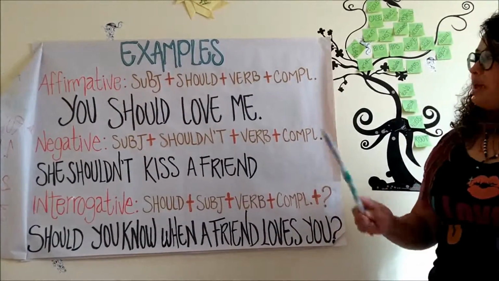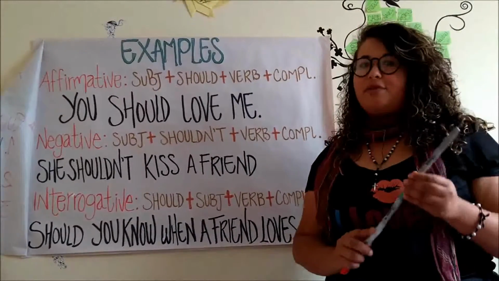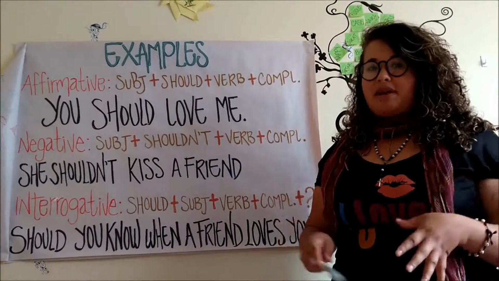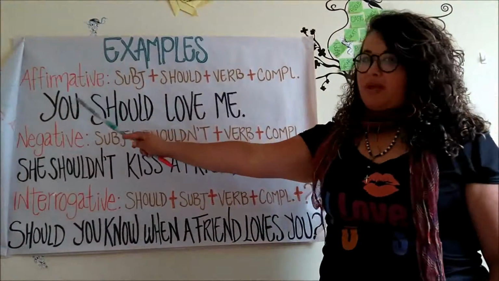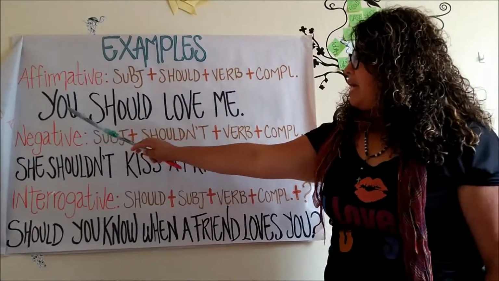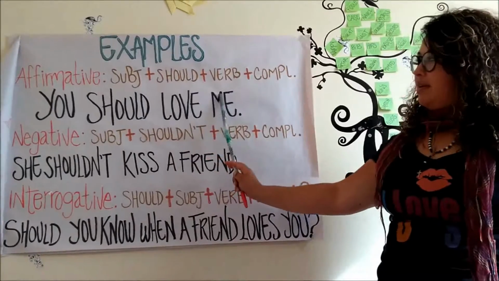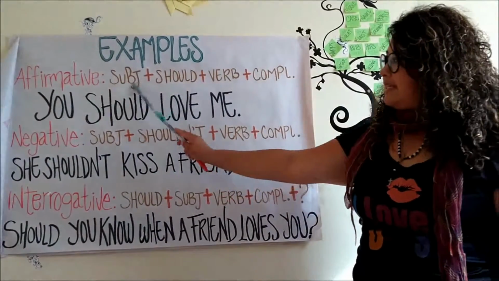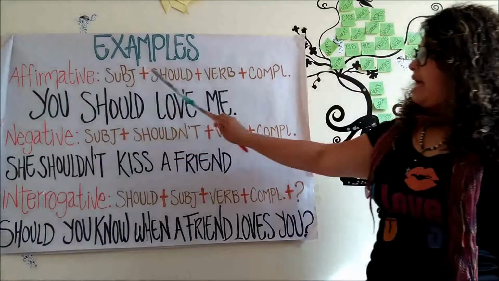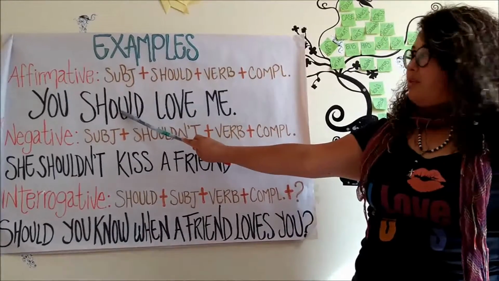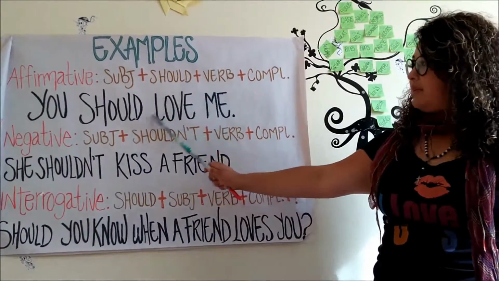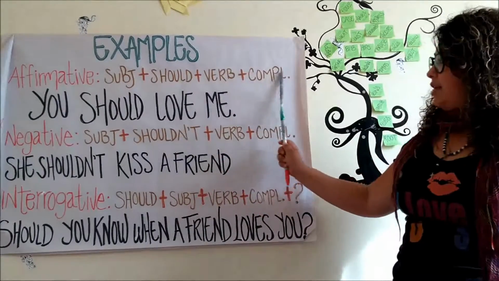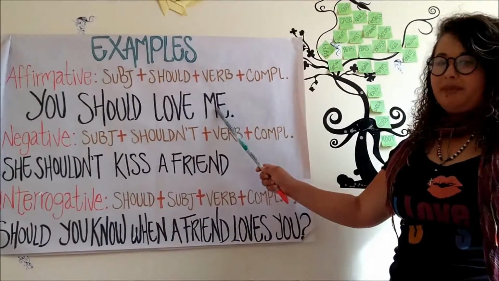Okay, now we are going to use some examples from the song to understand better the structure, okay? In the affirmative form, as you can see, you should love me. We find the subject, the modal verb should, the verb in infinitive form, love, and the complement, okay?